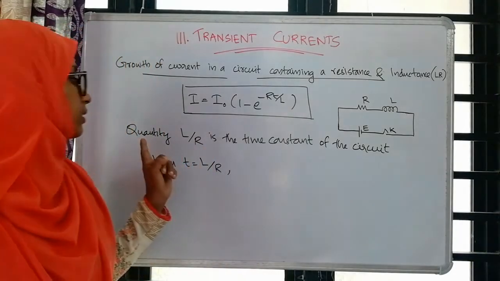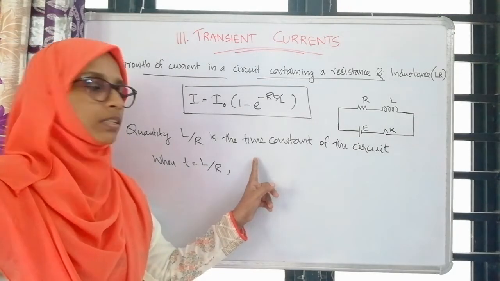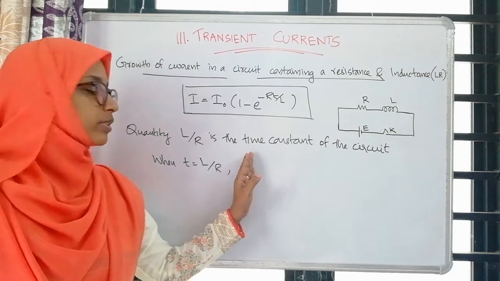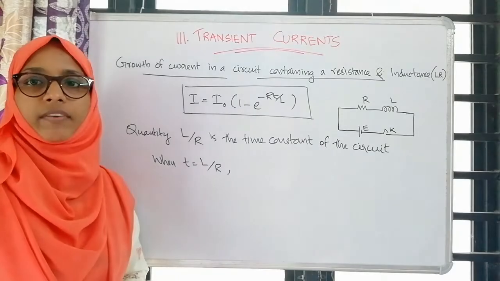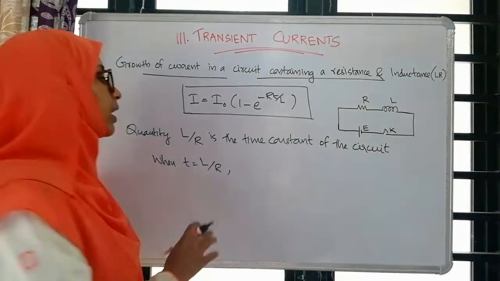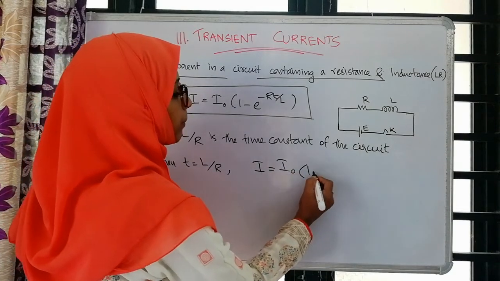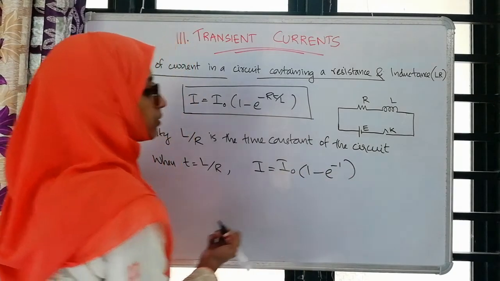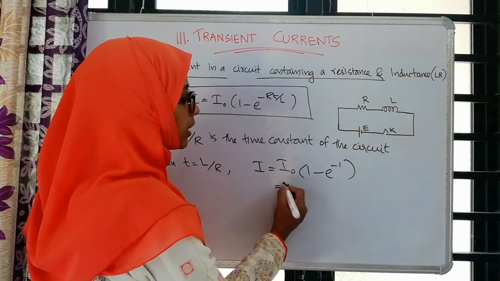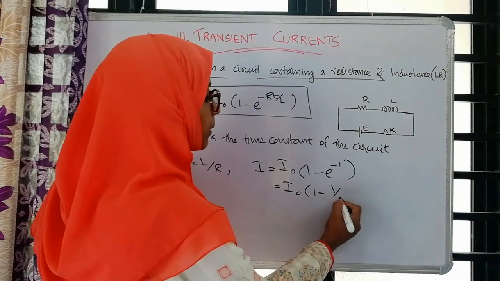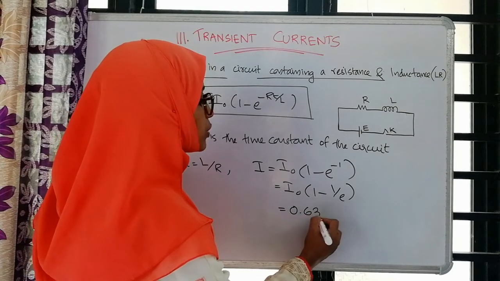Now in that, the quantity L by R is known as the time constant of that circuit. To explain the time constant, we consider when the time t is equal to L by R. When the time t is equal to L by R, look at this equation. I will be equal to I0 into 1 minus e raised to minus 1. That is, this will be equal to I0 into 1 minus 1 by e. And overall, we get the value as 0.632 I0.